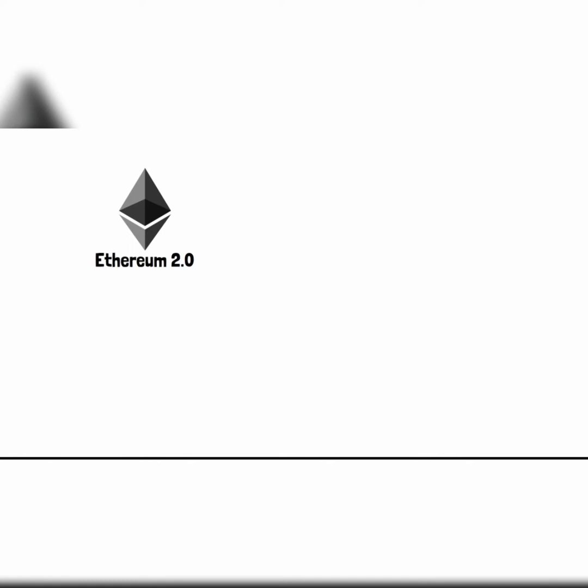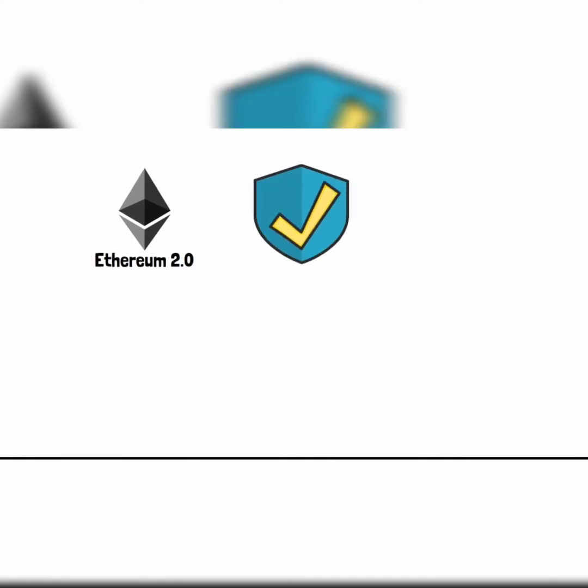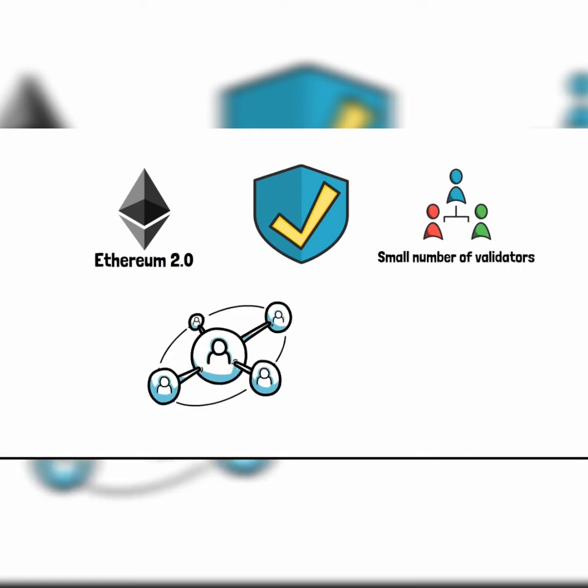Ethereum 2.0 was designed with a purpose to improve security. Most proof-of-stake networks have a small number of validators, resulting in a more centralized system with lower network security.